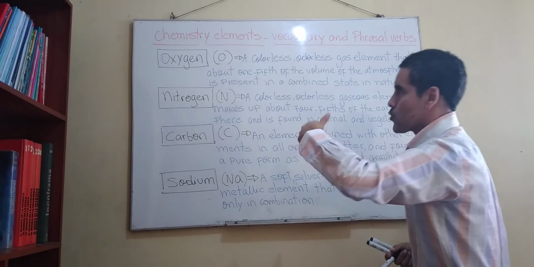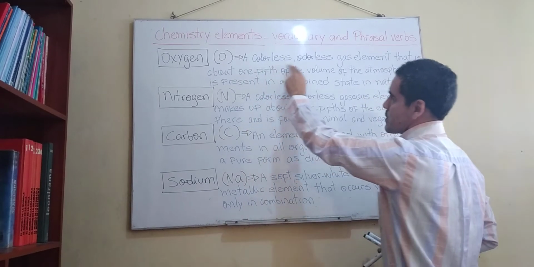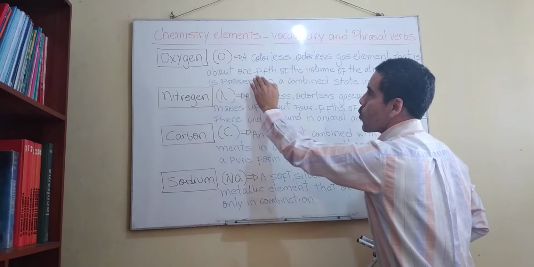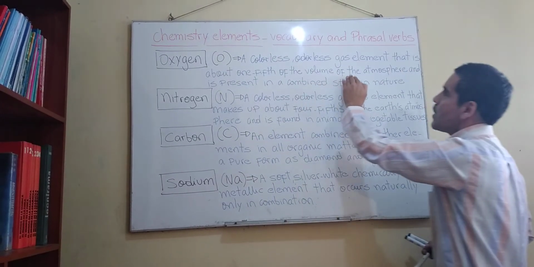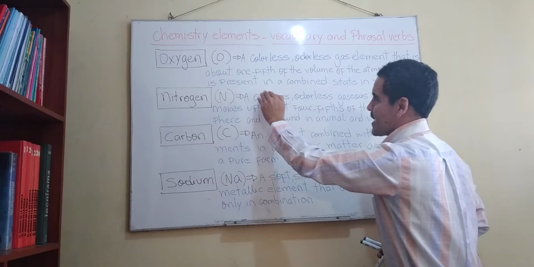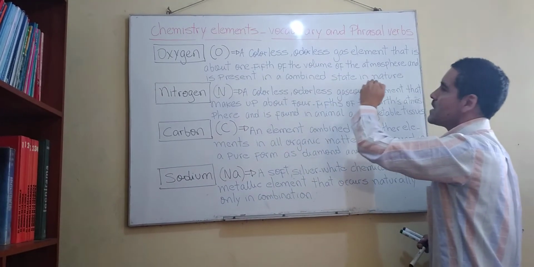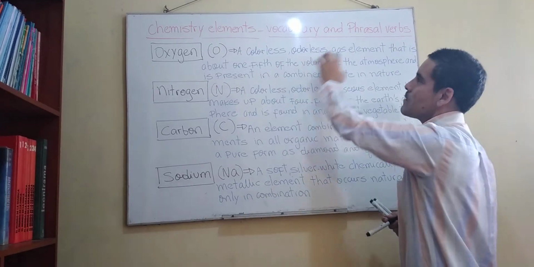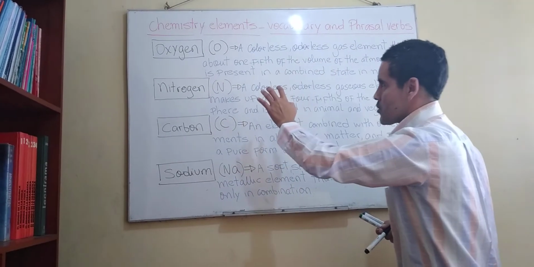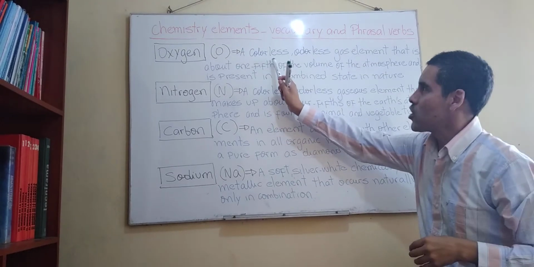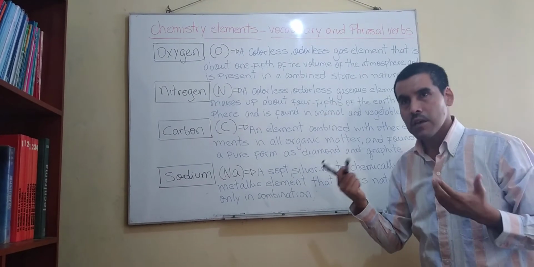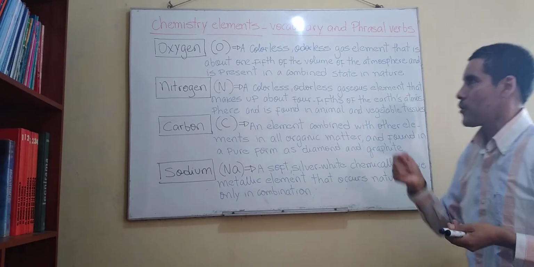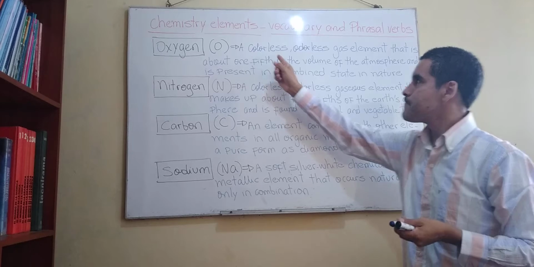One more time, I'm going to read it one more time. A colorless, odorless gas element that is about 1/5 of the volume of the atmosphere and is present in a combined state in nature. So let's check the meaning of some words here in the definition, right? We have, for example, colorless. What's the meaning of colorless? It means without color, no color, right? Without color, sin color, right?